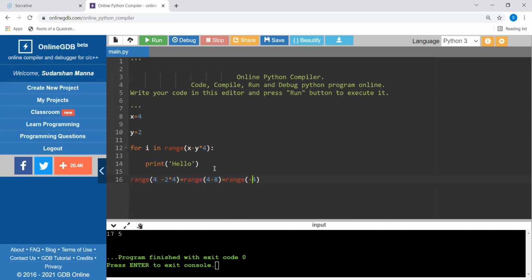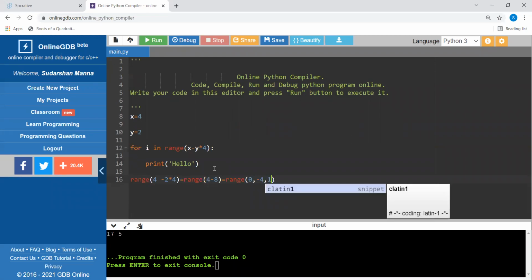So start is 0, and this is considered to be the end value. Remember, if the start value is not given, it is considered to be 0. It starts from 0, then minus 4, and the step is 1. If I keep on adding the step, 0, 1, 2, 3, 4, I am never going to reach minus 4.